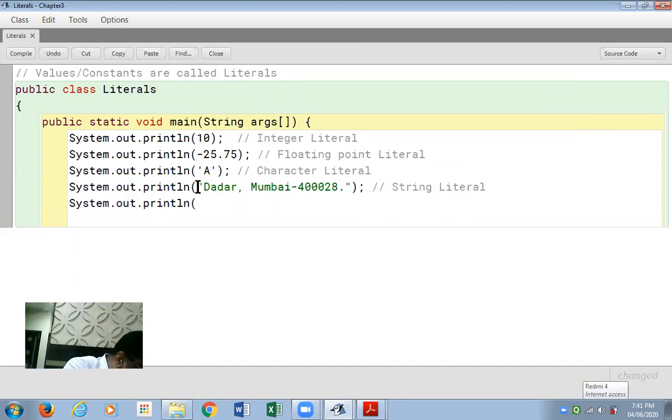The next type of constant or value I'm sharing with you is a Boolean value. Boolean values are only true or false. There's no third Boolean value. These are called Boolean literals.